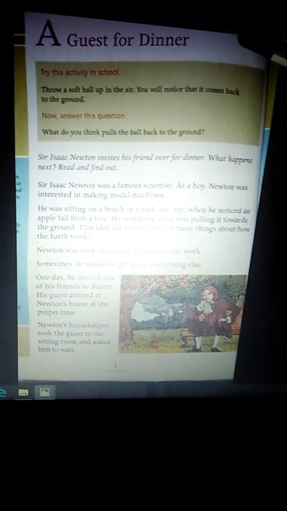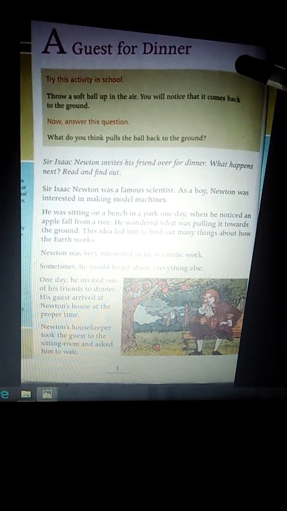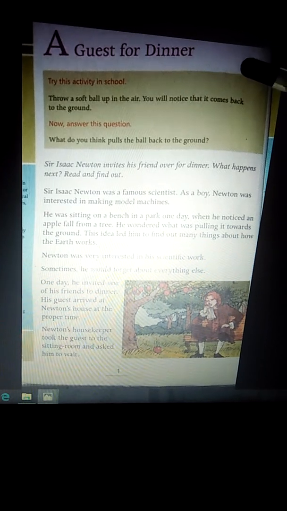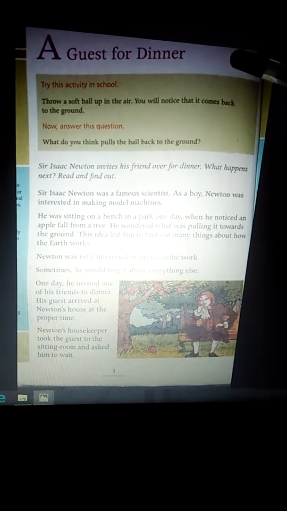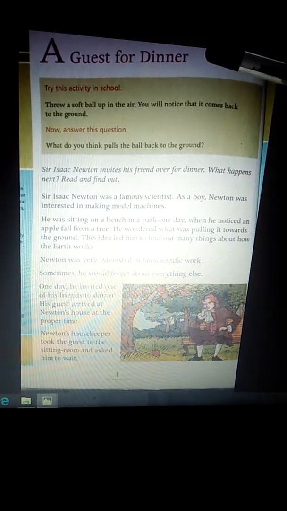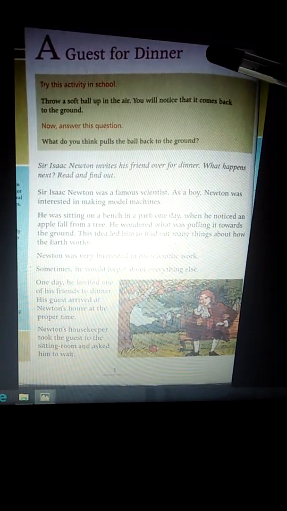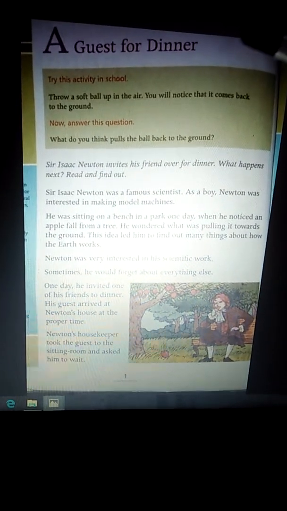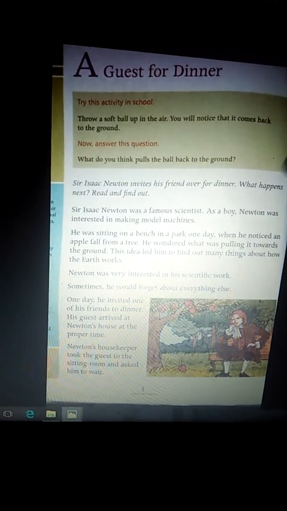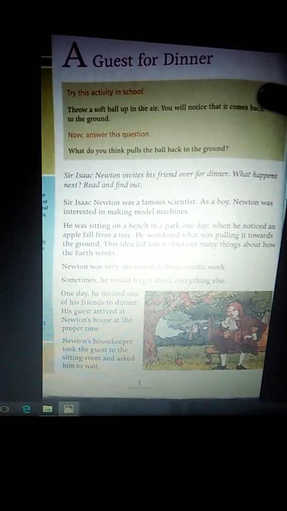What is our unit 1, students? A Guest for Dinner. What is a guest? Some people will come to our house as a guest. So the lesson itself shows there was a guest who came for dinner. Dinner means the last meal of the day. So to make the video short, I'll be going a little fast, but you have to concentrate.